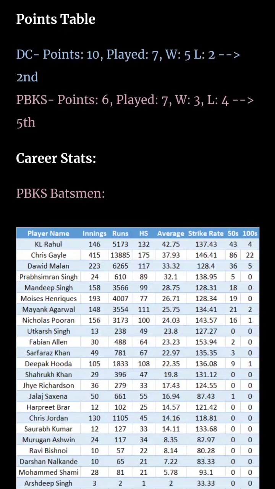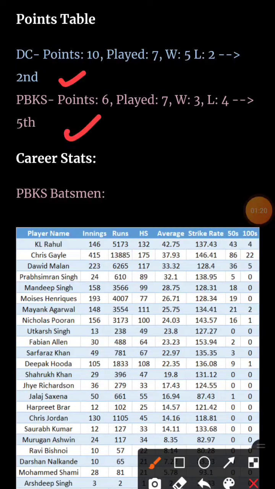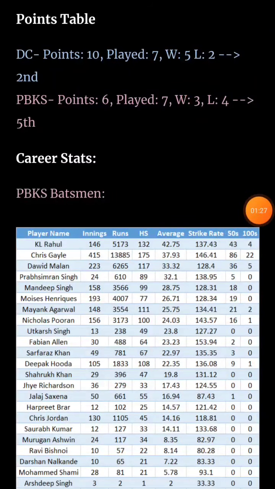This is the points table. DC is currently at number 2 and Punjab Kings is at number 5. DC has won 5 out of 7 matches. Punjab Kings has won 3 out of 7 matches. So DC has higher chances of winning this game.